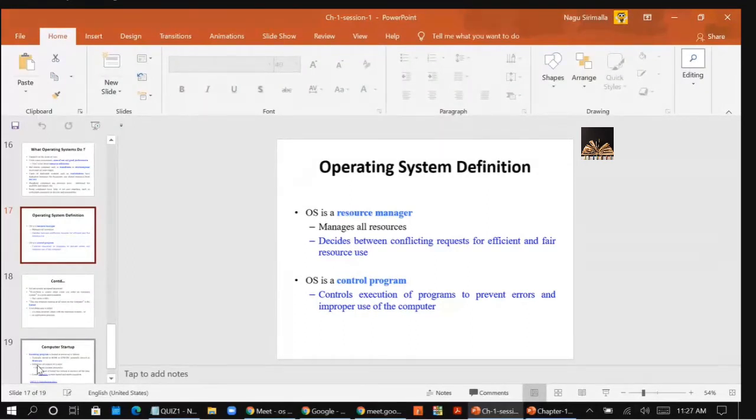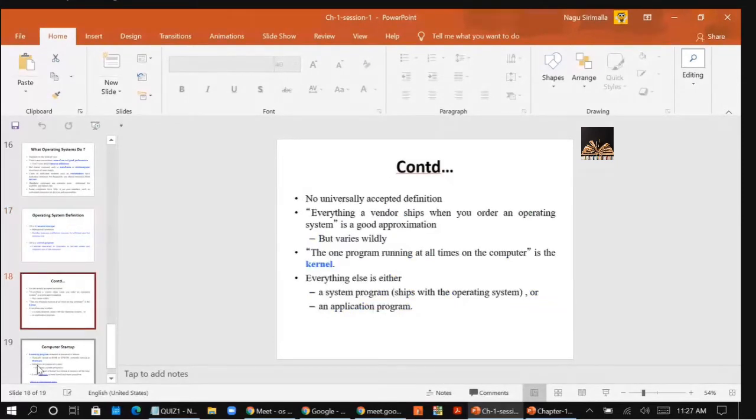Operating system is also defined as the one program running all the time on the computer, which is called the kernel. So there is no universally accepted definition, but it is software used to control and allocate the resources.